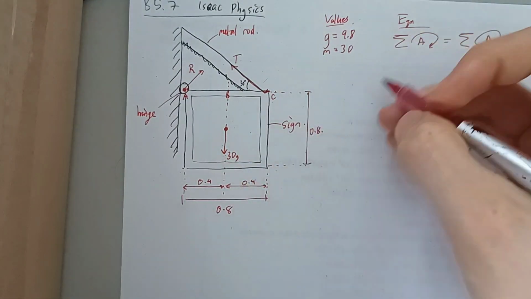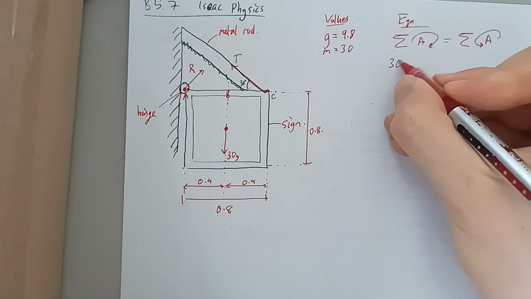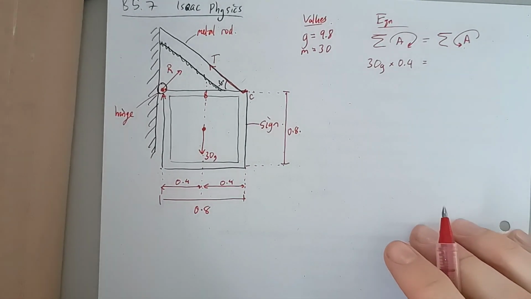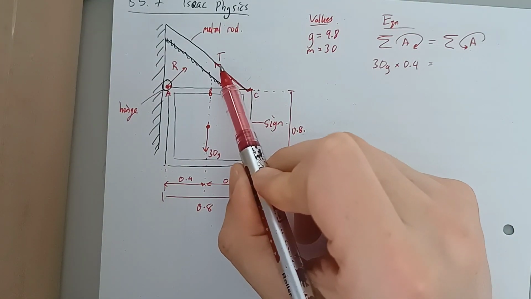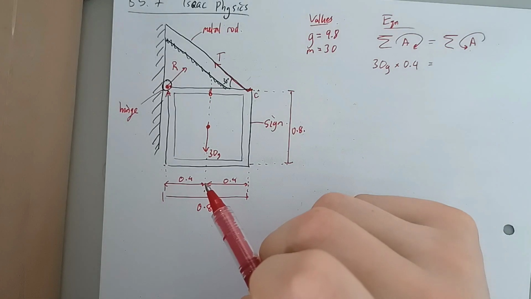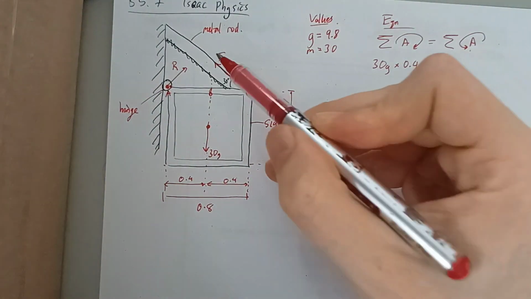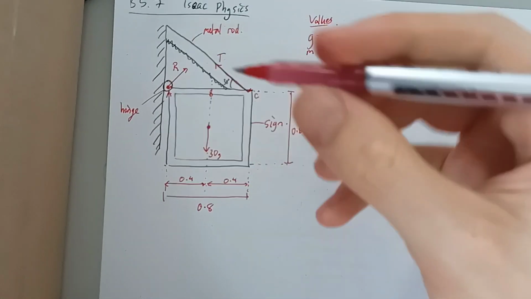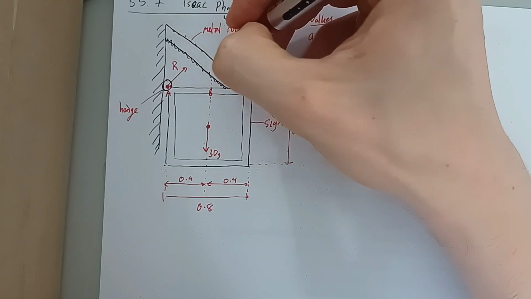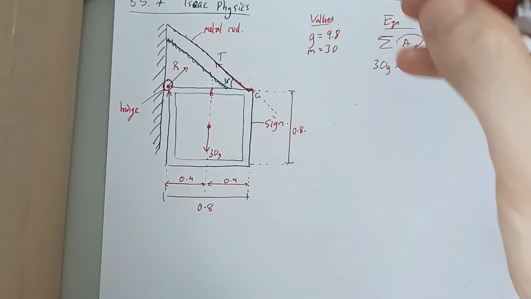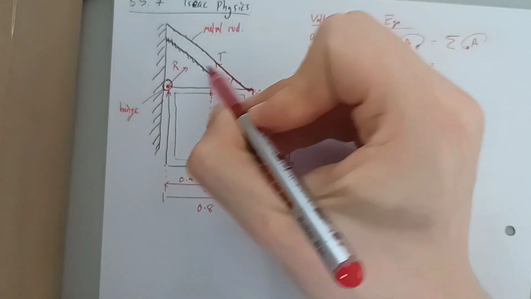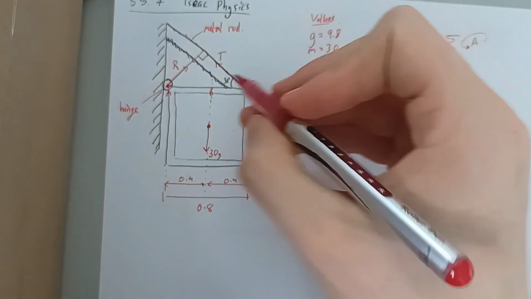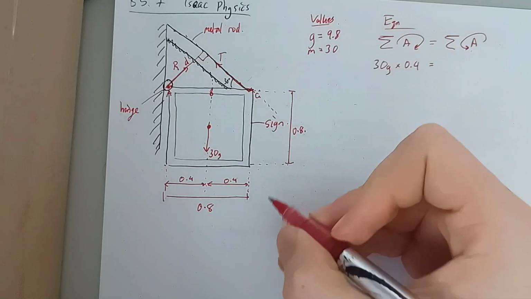Clockwise moments is going to be, this one's quite easy, 30g times 0.4. Now the anti-clockwise moments is a little bit harder. What we want is the anticlockwise moments caused by T about A. If you go back to the definition of a moment, it's the force times the perpendicular distance between the pivot and the line of action of the force. So the line of action of this tension is along here. The perpendicular distance kind of accidentally looks like it goes along the same thing as R, but that's just a coincidence with how I've drawn R. It's this distance here that we want. I'm going to label it d.